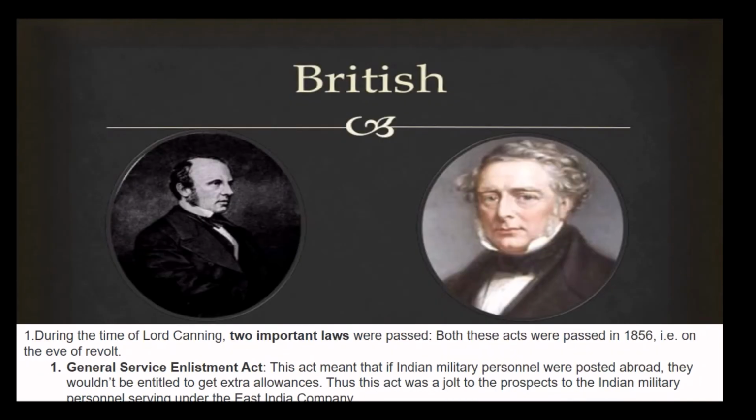During the time of Lord Canning, two important laws were passed. One was passed in 1856, that is on the eve of the revolt, the General Service Enlistment Act. This act meant that if any Indian military personnel were posted abroad, they would not be entitled to get any extra allowances. Thus, this act was a jolt to the prospects of the Indian military personnel serving under the East India Company.